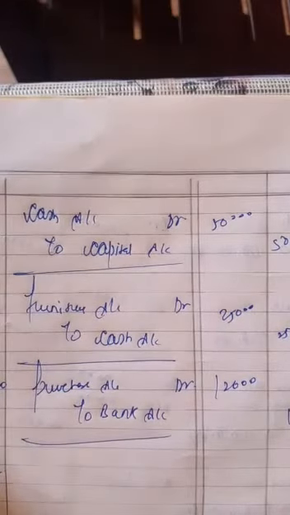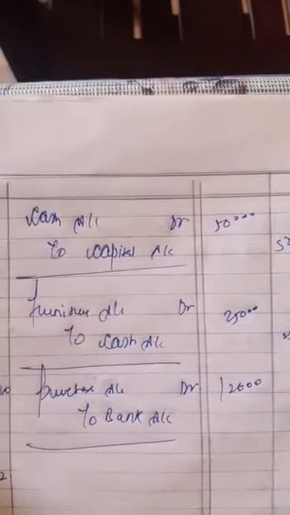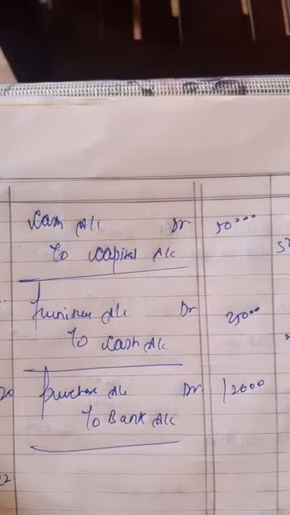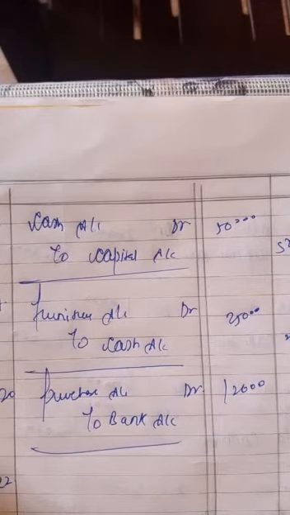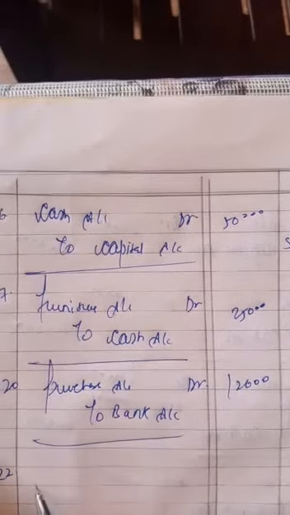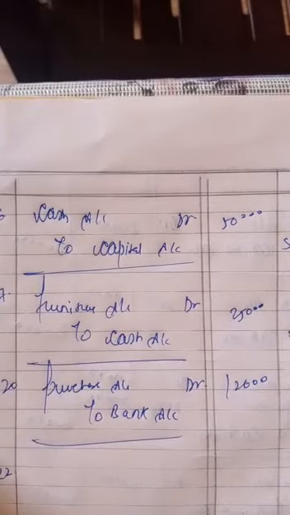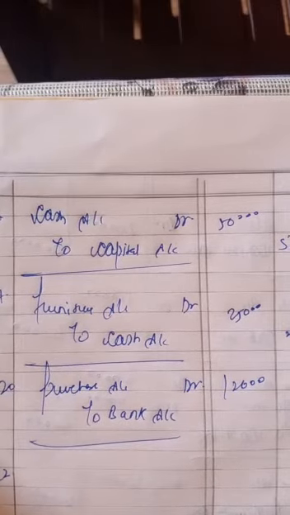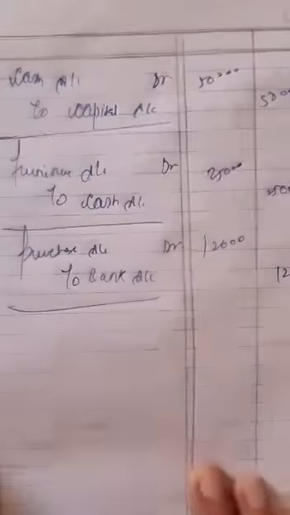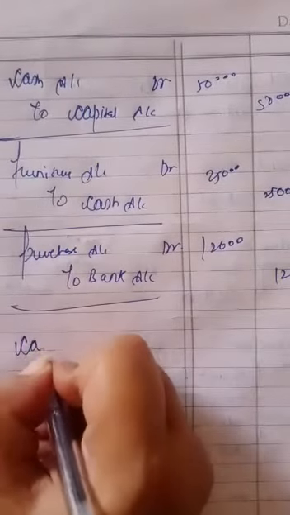Second last, 22nd March. Sold 1/5 of above goods at 1/3 profit on cost. Means 1/5 of above goods we have sold. The entry will be cash to sales because no name is written, so that's why it is not on credit.